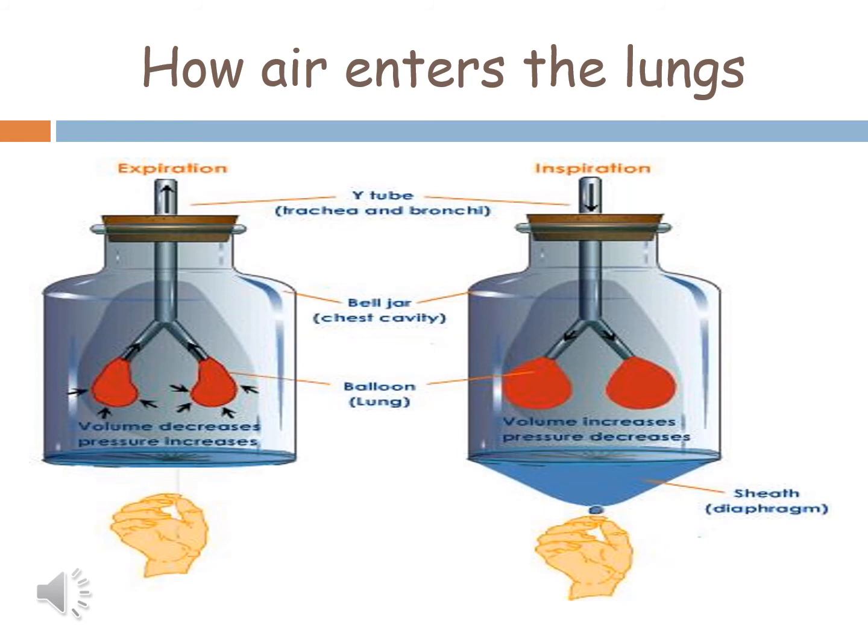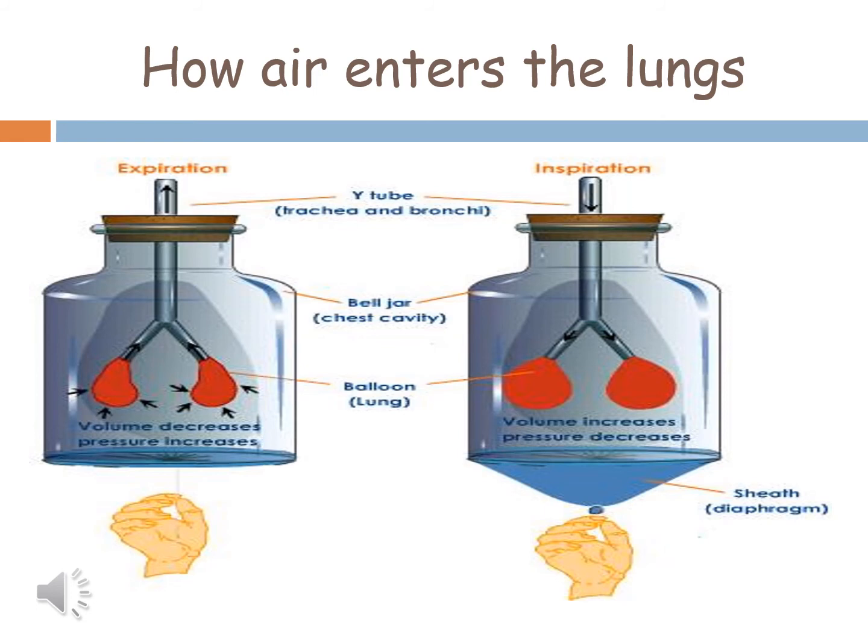So let us understand how air enters our lungs. When we pull the rubber sheet downward, the space inside the bottle increases, and this lowers the air pressure inside the bottle, and the air from the outside goes in through the Y-shaped tube into the balloons. Due to this the balloons get inflated, which means their size increases. So this is how you inhale air during breathing.